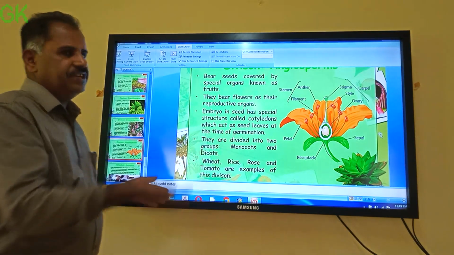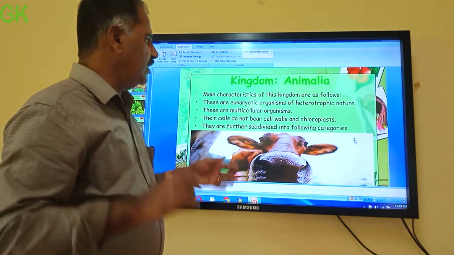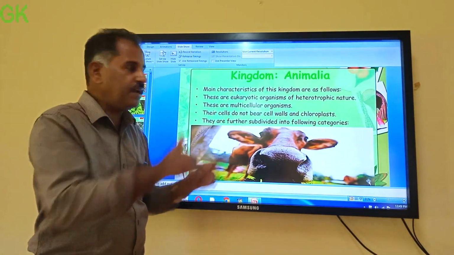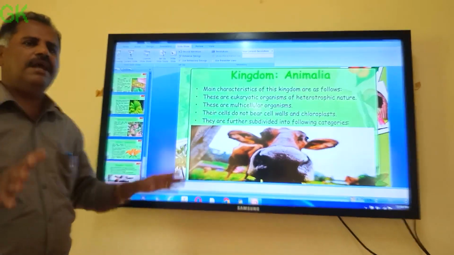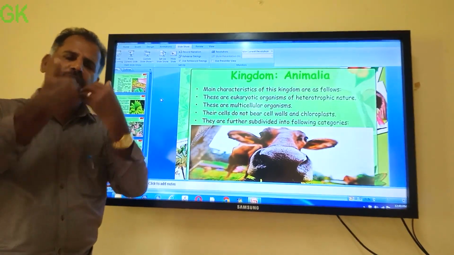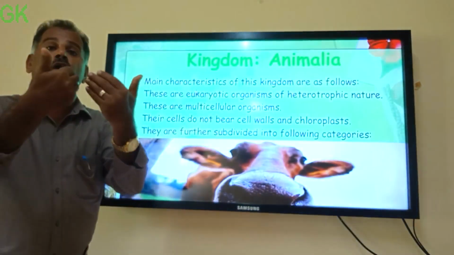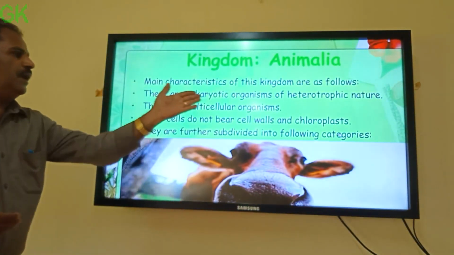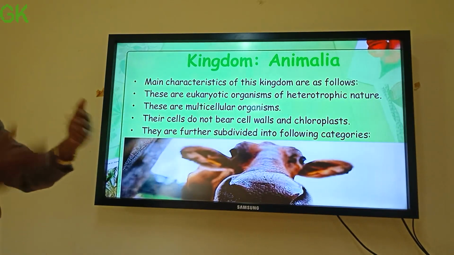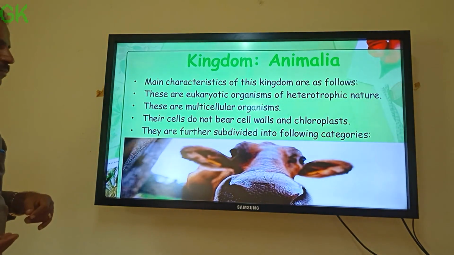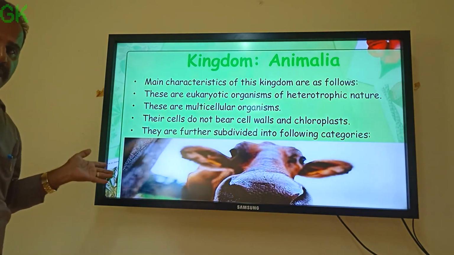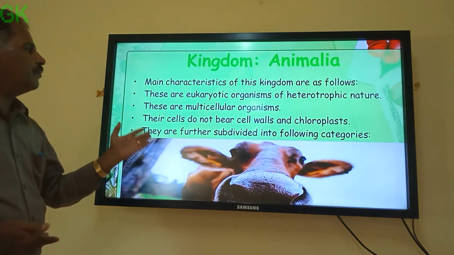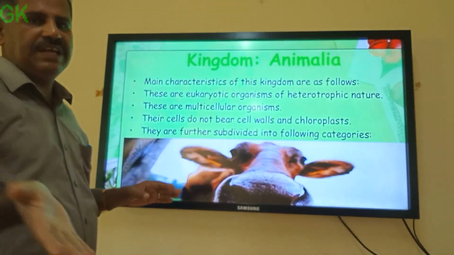And the last group is Animalia. The last kingdom is kingdom Animalia, after kingdom Plantae. Animalia includes all multicellular animals which are heterotrophic in nature. They cannot prepare their own food. They are eukaryotic organisms of heterotrophic nature. They are multicellular organisms. They do not bear any cell wall or chloroplast. That's why they cannot prepare their food. They are further divided into many groups that we will study later.